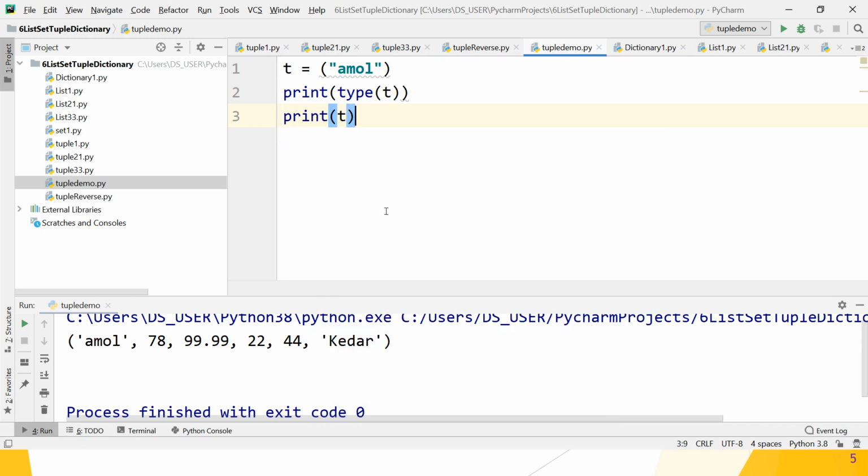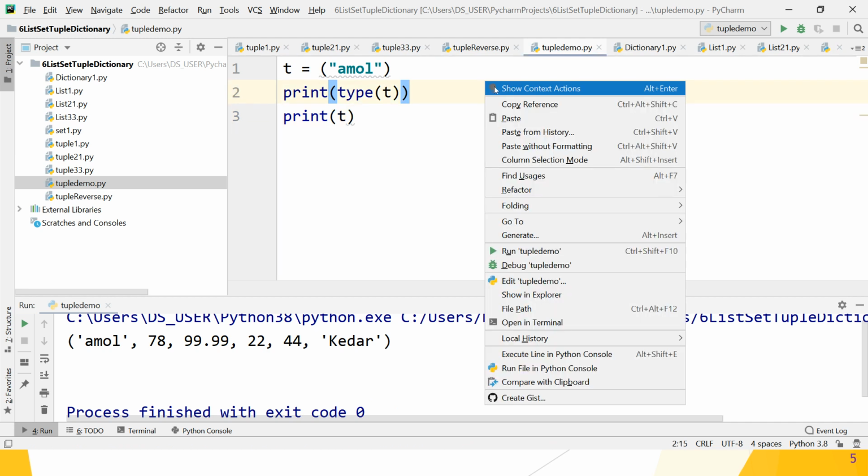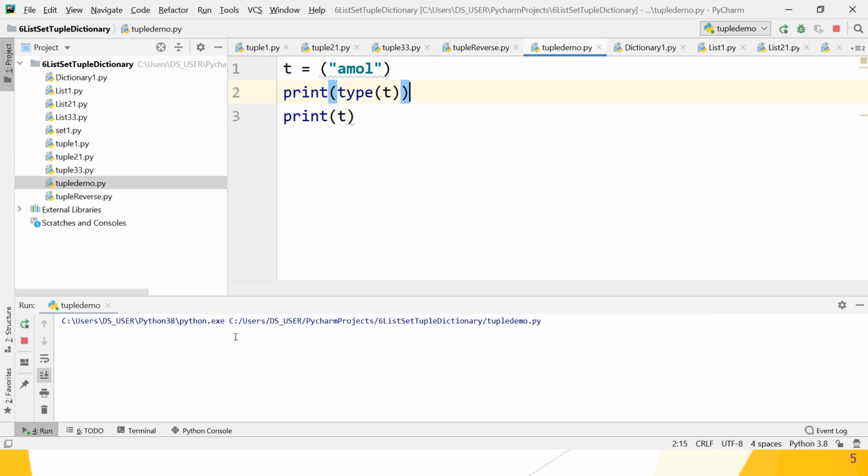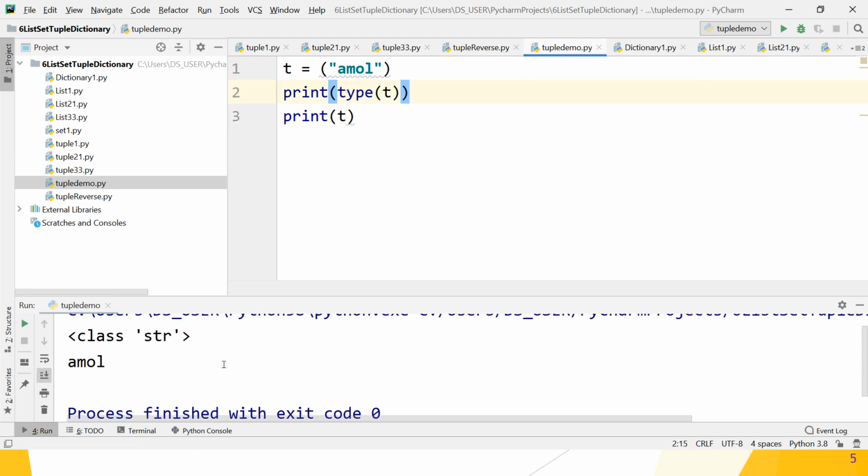Just check whether it works or not. Great, guys. The class is of type string. I want to initialize the tuple with a single element, but it gives class type string, and while printing, Amol is displayed, but not inside rounded brackets.